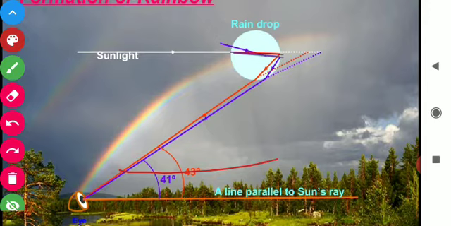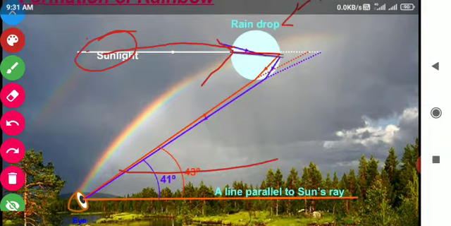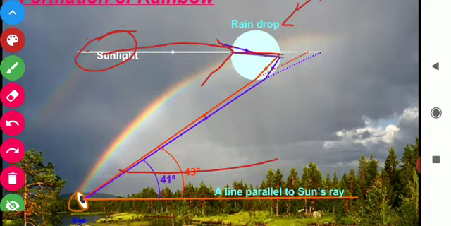Students, here we know that after rainfall, some of the raindrops are left in the air, and when the white light from the sun, this is the white light from the sun, comes and strikes the raindrop, this raindrop works just like a prism. तो prism का काम क्या होता है? It divides white light into 7 colors.